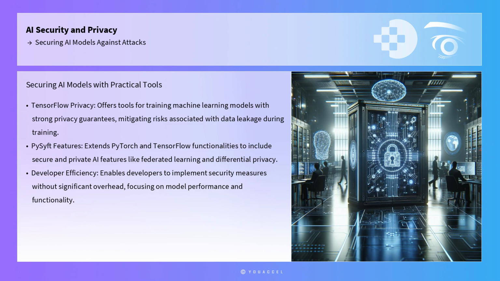Utilizing practical tools and frameworks can streamline the process of securing AI models. TensorFlow Privacy, an open-source library built on TensorFlow, offers tools for training machine learning models with strong privacy guarantees, effectively mitigating risks associated with data leakage during training. PySift, another open-source library, extends PyTorch and TensorFlow functionalities to include features for secure and private AI, such as federated learning and differential privacy. These tools enable developers to implement security measures without significant overhead, allowing them to focus on model performance and functionality.